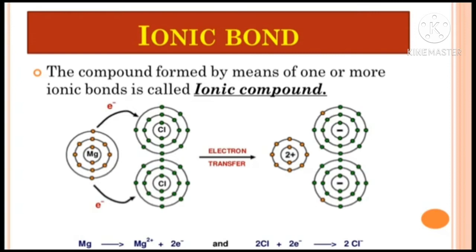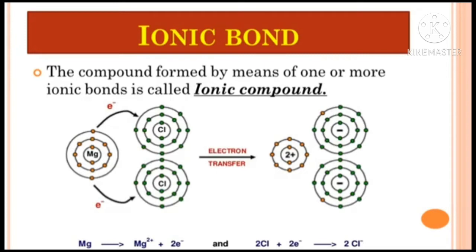Why 2 plus? Because it loses 2 electrons. And chlorine converts into Cl minus, so that each accepts 1 electron. So between the magnesium cation and the chlorine anion, MgCl2 is formed, and an ionic bond is formed between these two